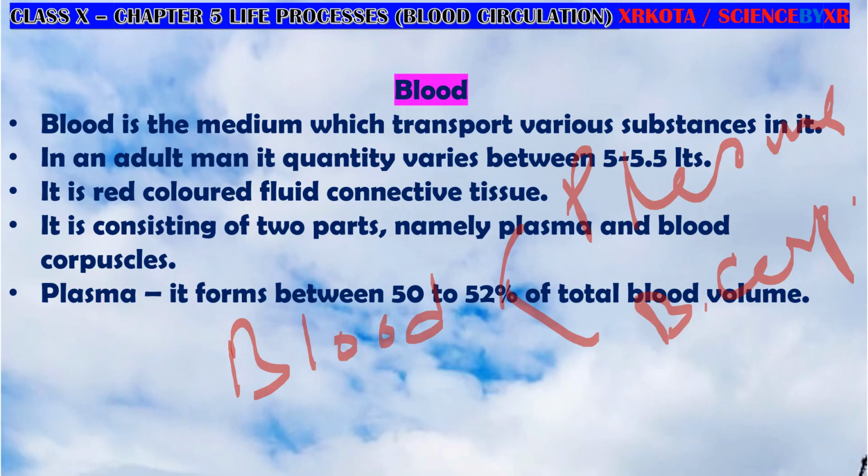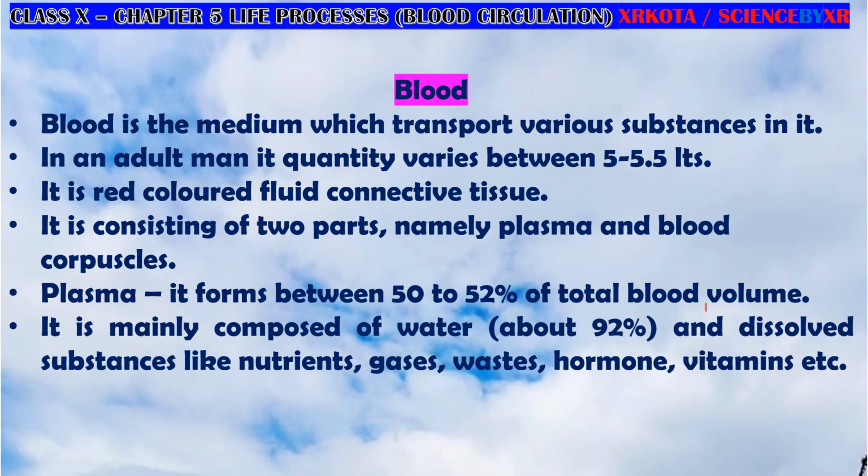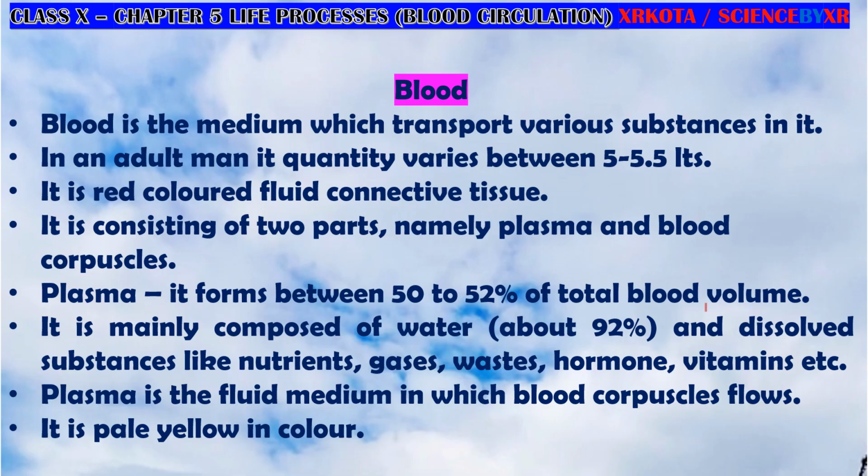In this plasma, 92% is mainly water and 8% is dissolved substances, which may be nutrients, gases, waste, hormones, vitamins, and many other types of substances. Plasma is a fluid medium in which the blood corpuscles flow and it is pale yellow in color. So that's all about plasma.